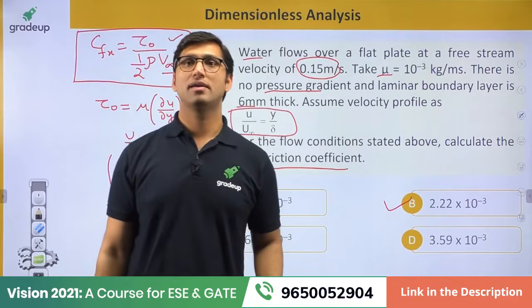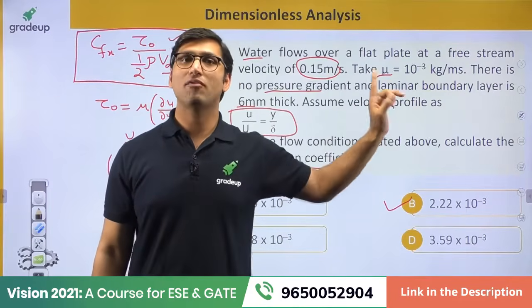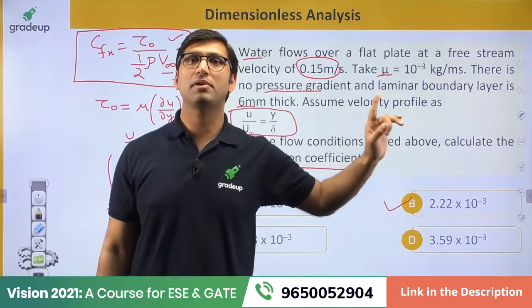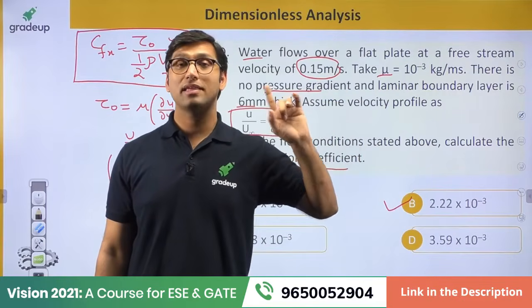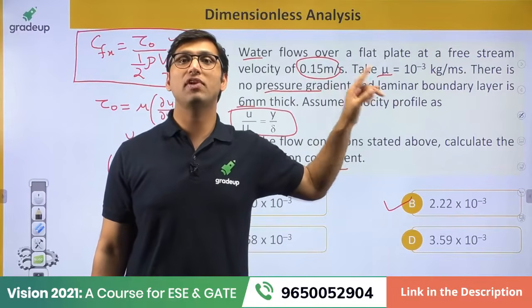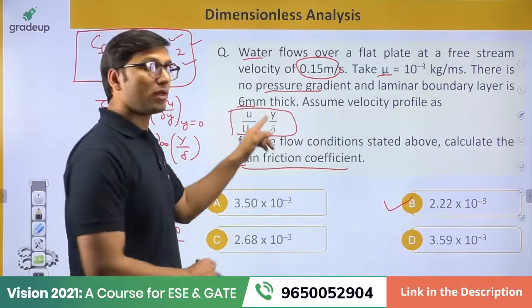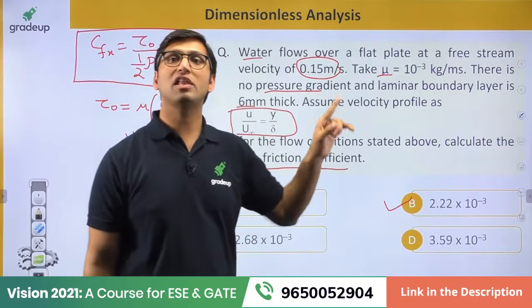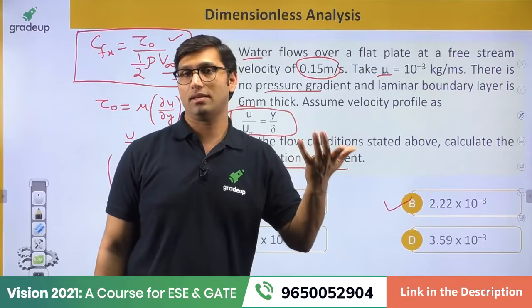Kumar Anbhav, you cannot use that direct formula for finding the wall shear stress and skin friction coefficient, because, as I told you yesterday, the Blasius equation will be used if the velocity profile is not given. If the velocity profile is not given, then only you will use the direct formula of the skin friction coefficient or the boundary layer thickness, okay.